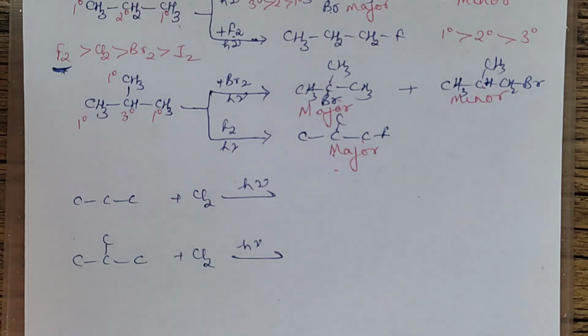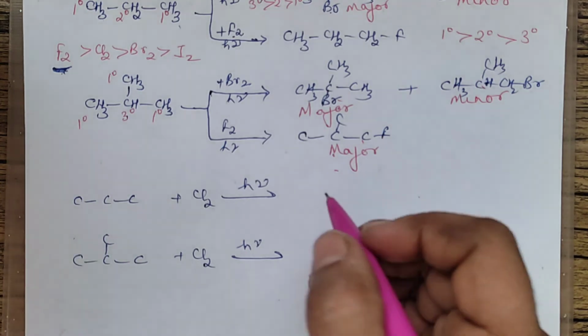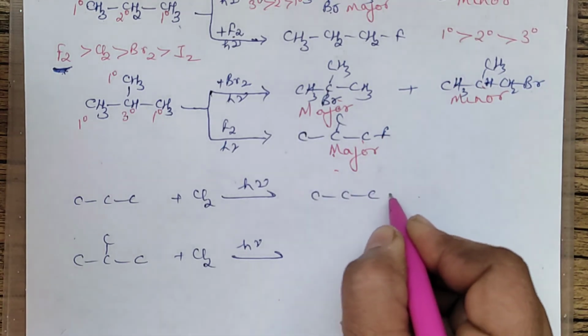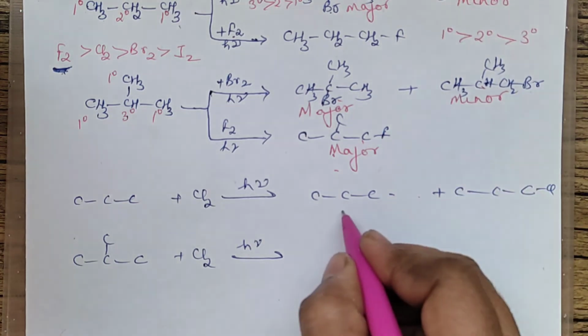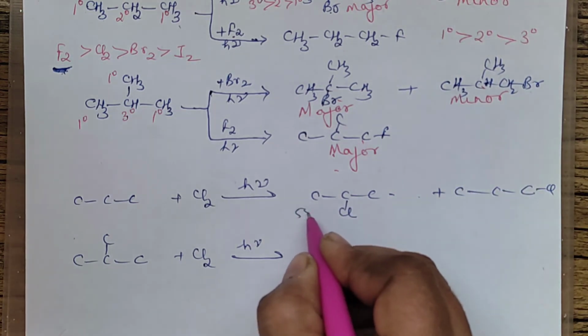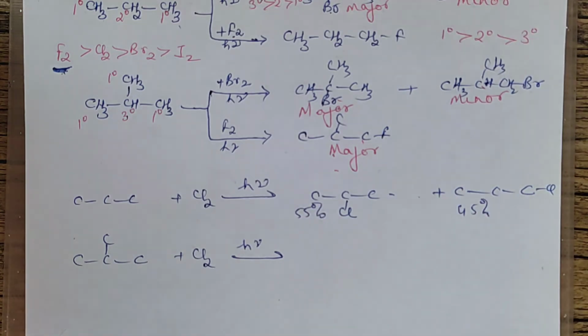Then if it is chlorination, chlorination is at times more reactive and at times more selective. So if it is a combination of 1 degree and 2 degree, then in that case it is forming 2 products. This is minor, this one is major. The difference is though not much, it is 55% and this one is 45%.